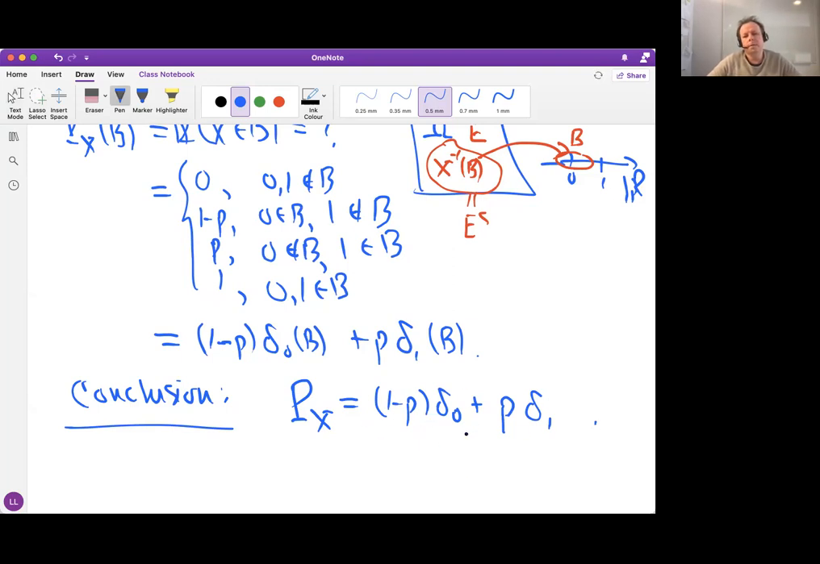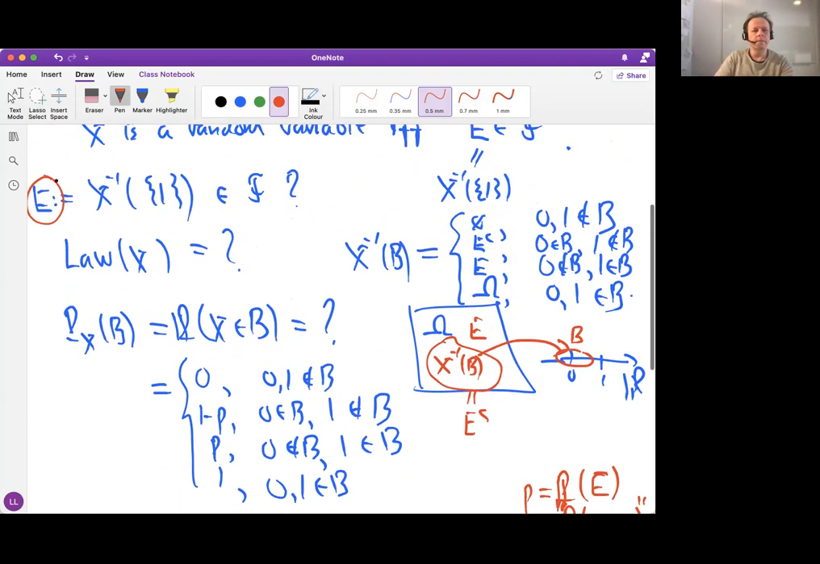And this measure also has a name. Remember, this is called the Dirac measure at 1. This is called the Dirac measure at 0. What is this measure called? It's a convex combination of 2 Dirac measures. Also, what is P? P is the probability of the set E, which is the probability of X being equal to 1. That's the probability of X taking value 1. So that's the set E as we defined here, the pre-image of 1.